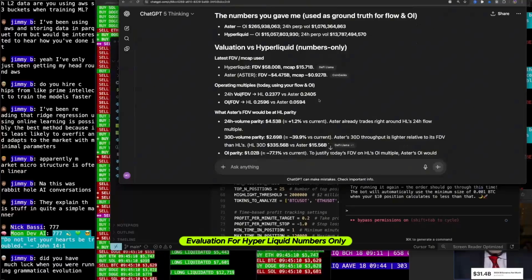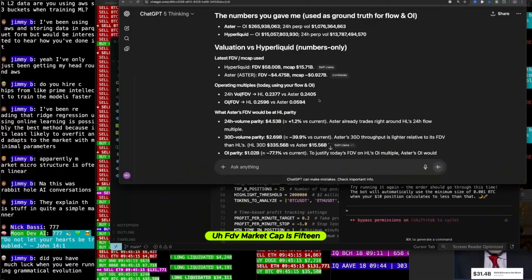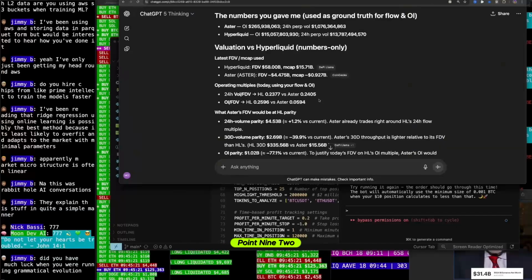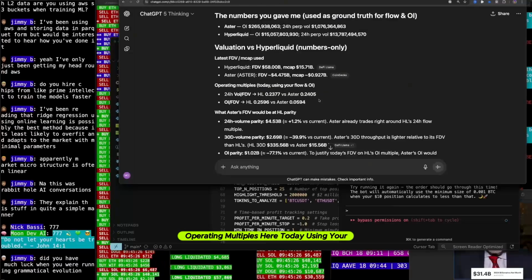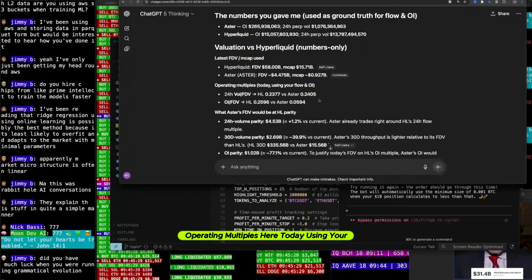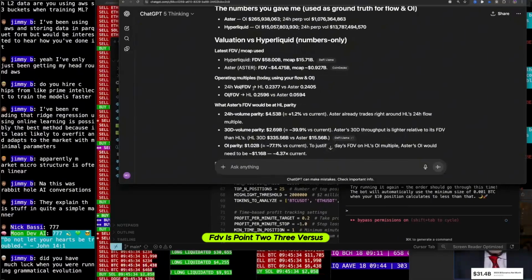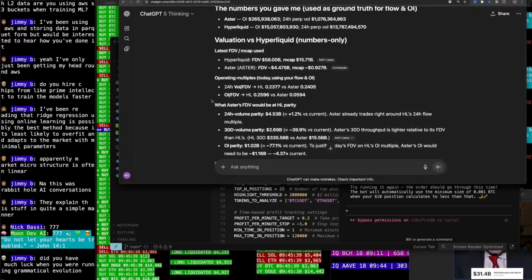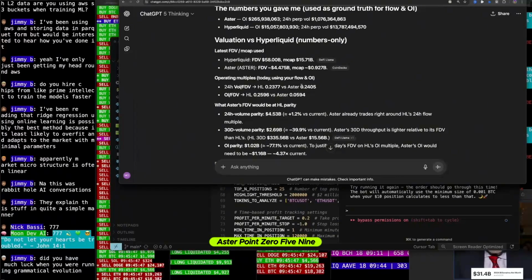Valuation for Hyperliquid numbers only. So Hyperliquid FDV is at 58 B. Market cap is 15.7. Aster FDV is 4.47. Market cap 0.92. Operating multiples here today using your flow and OI. 24-hour vol FDV is 0.23 versus Aster 0.24. OI FDV HL 0.259 versus Aster 0.059.